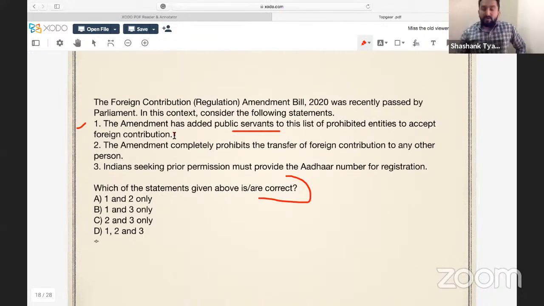Okay, because it should not be used against our government. It should not be used against India. So we need to regulate this. So government made certain amendment, and in that amendment, it is added that public servants cannot accept foreign contribution.